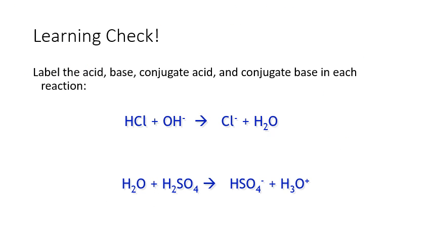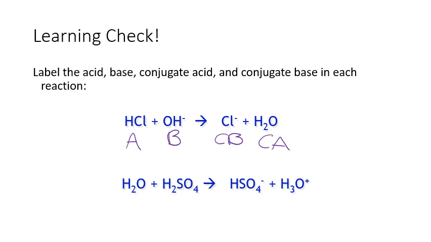Right, so for a final learning check, let's label the acid, base, conjugate acid, and conjugate base in each of the reactions below. So pause the video now, look at the equations and label them appropriately, then play the video to see if you are correct. Okay, so the first one, the hydrochloric acid, it's an acid. Then we have it reacting with the base hydroxide to give the conjugate base, chloride ion, and in this case water will act as an acid, so it's going to be the conjugate acid.